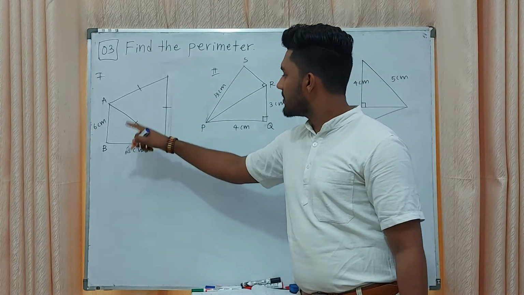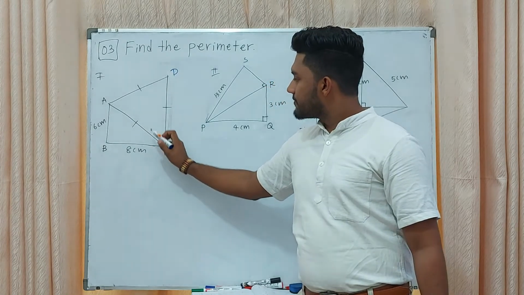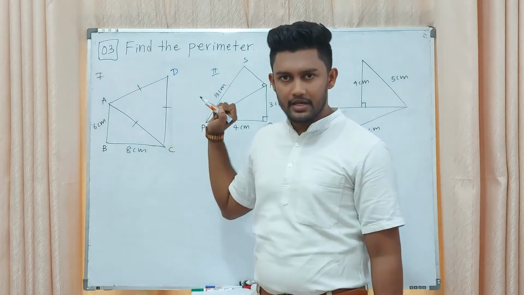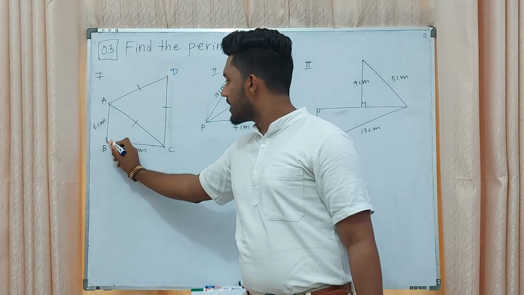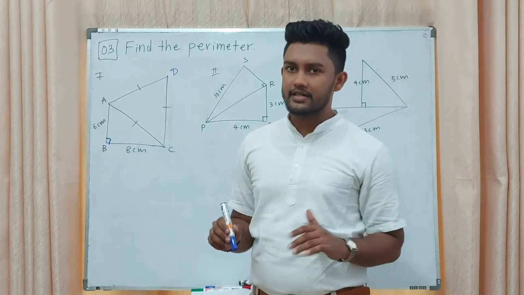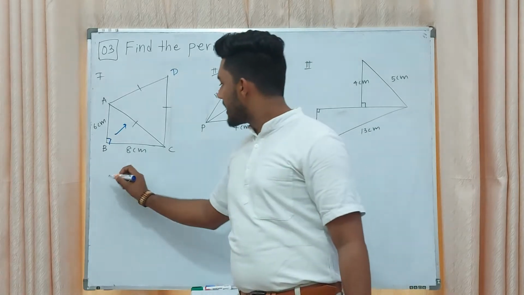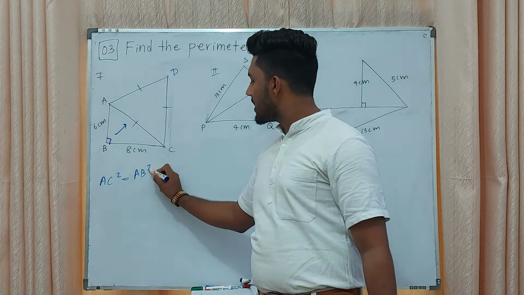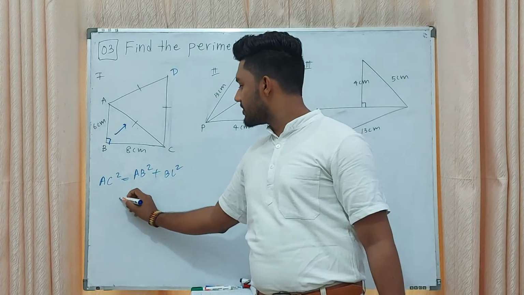ABCD. Yes. Then here first you want to find this length. After that those two lengths are equal to the other two sides. Then when we consider this length, here they have given a 90 degree angle. Then the method we are using is the Pythagoras theorem. Then we want to find the hypotenuse, and AC squared equals what? AB squared plus BC squared, right?